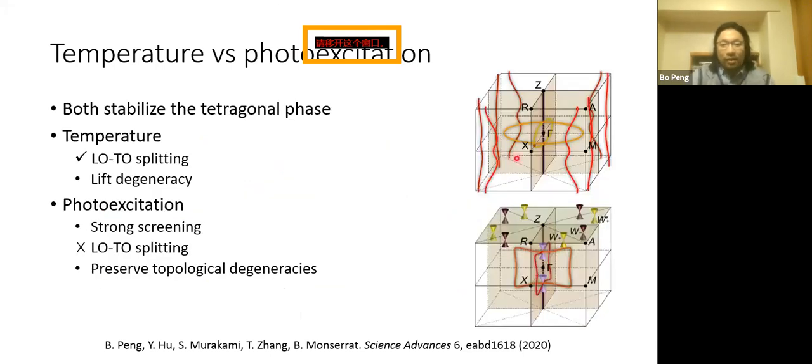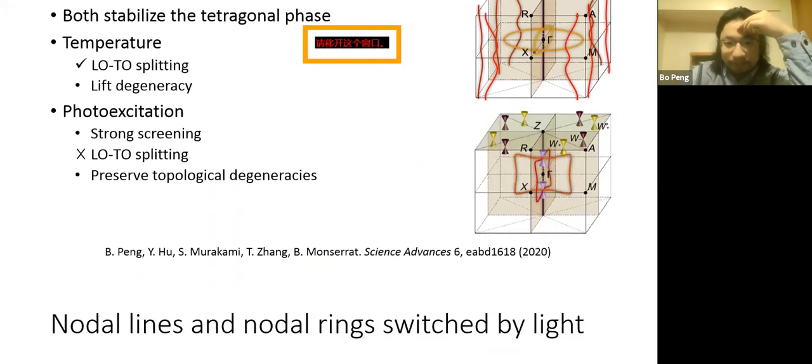So there are only nodal rings and nodal lines in the temperature stabilized phase, whereas in the photoexcitation phase, there are more topological features because of the strong screening that suppresses the LO-TO splitting.